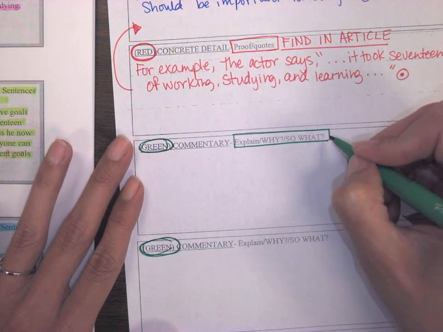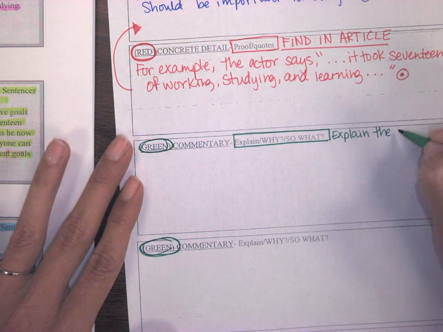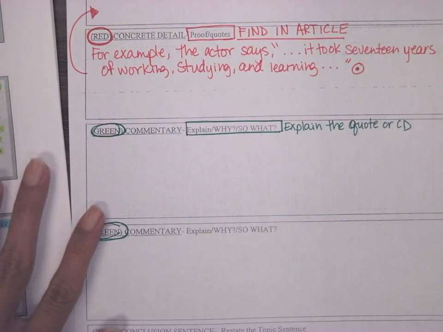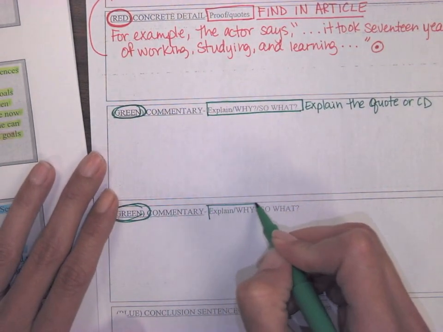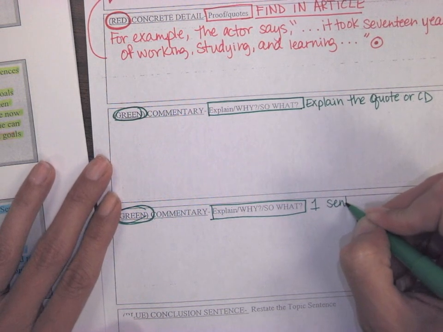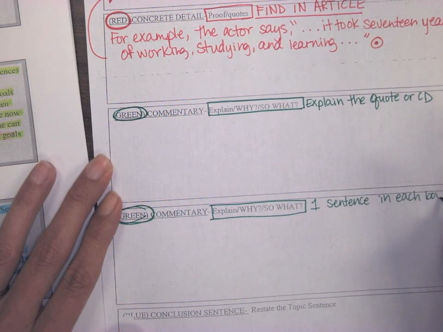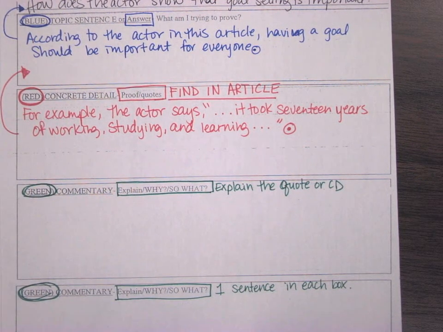So you're explaining the quote or concrete detail. Okay, so this is where you're going to explain the quote, and you're going to do that twice. Now you're going to put one sentence in each box. Okay, one sentence in each box. So you will always have one sentence in each of these boxes, no more than one sentence. Okay, one sentence in each box.